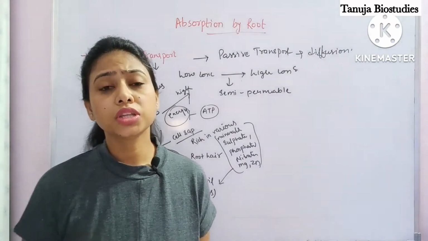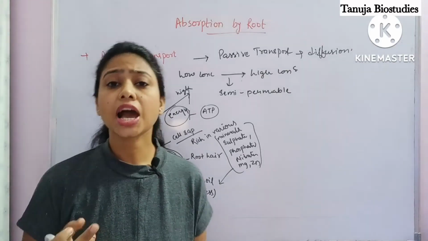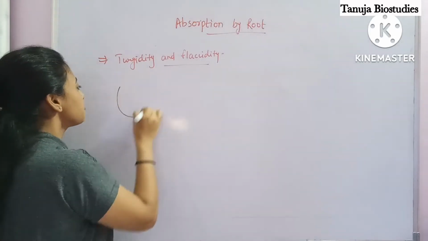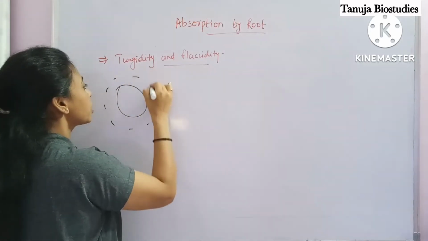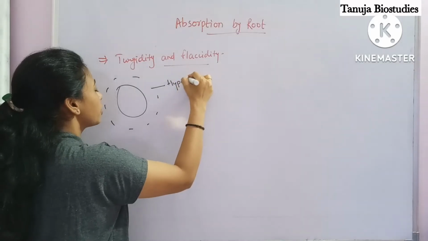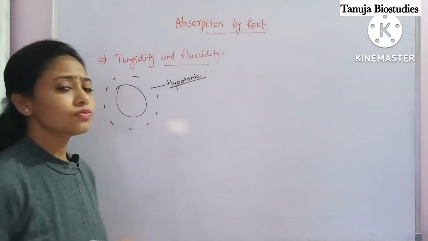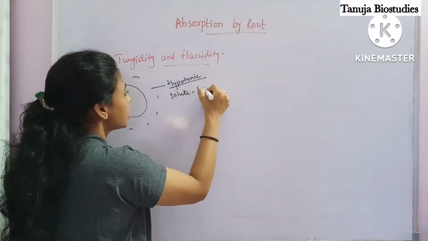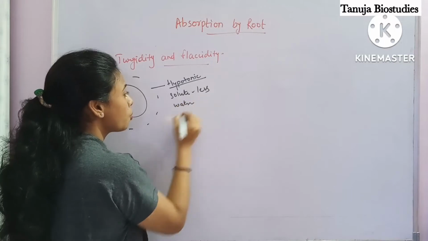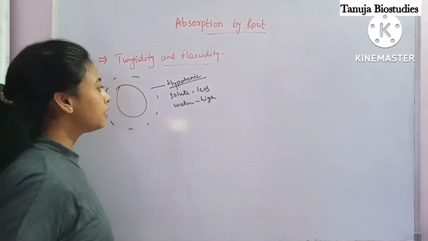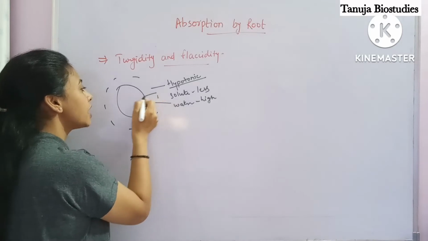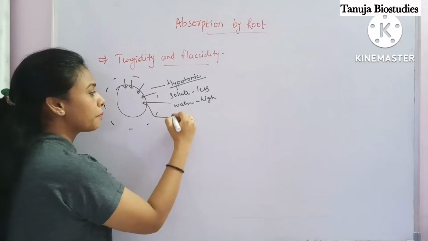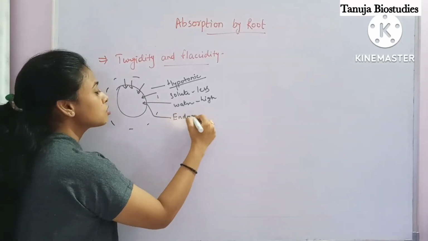Now let's talk about the second point, that is turgidity and flaccidity. Now what happens in turgidity? When a cell is placed in a hypotonic solution, it means the solute concentration is less and the water, or solvent, is very high. So the water will start going inside the cell. Do you remember what we call this phenomenon? Endosmosis.